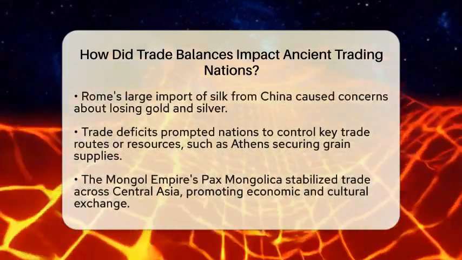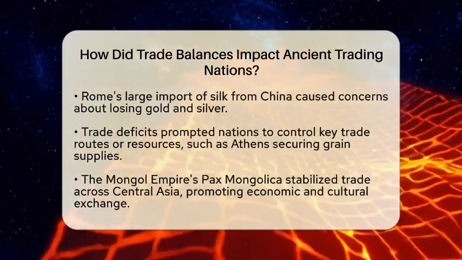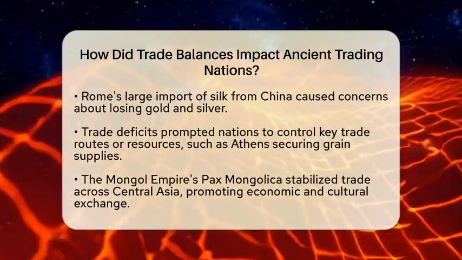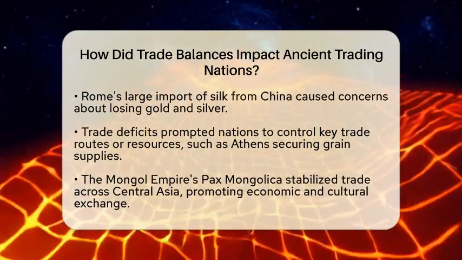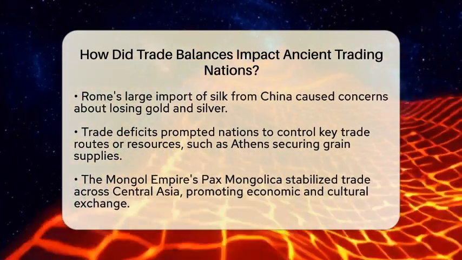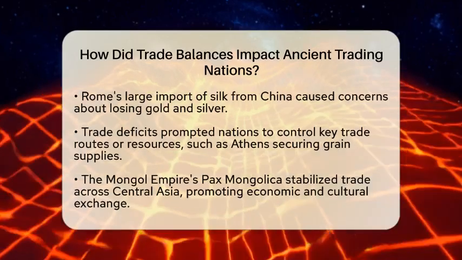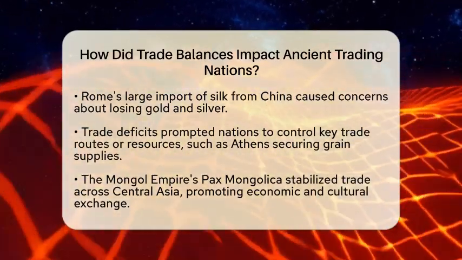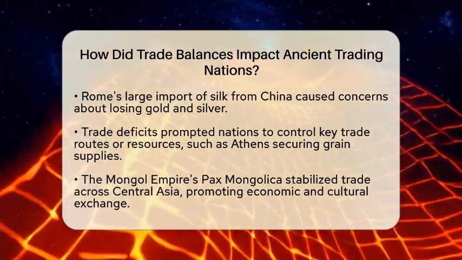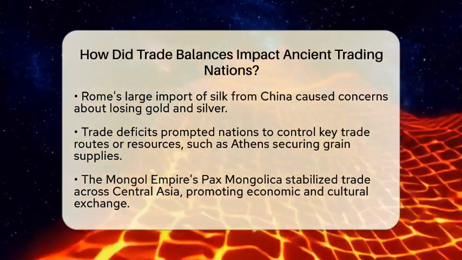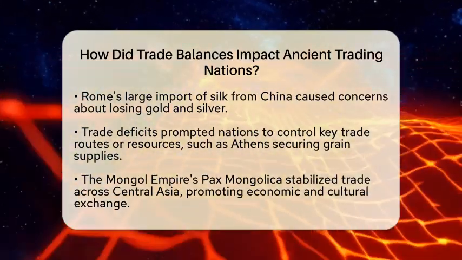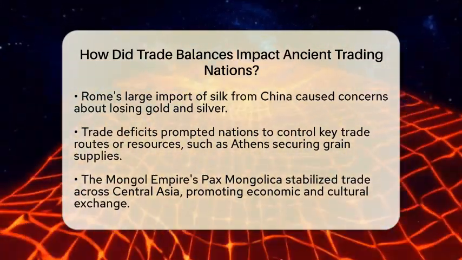On the other hand, when a country imported more than it exported, it experienced a trade deficit. This could drain a nation's wealth, making it dependent on foreign goods and sometimes causing economic or political stress. For instance, Rome imported large amounts of silk from China, which caused concerns about losing too much gold and silver out of the empire. Such trade deficits sometimes led to political debates and efforts to limit imports, like banning certain